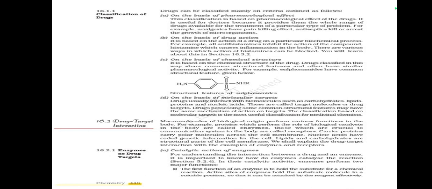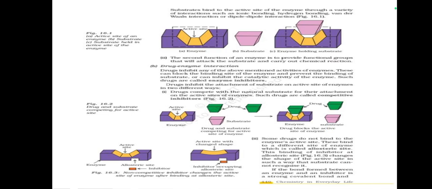Active sites of enzymes hold the substrate molecule in a suitable position so that it can be attacked by the reagent effectively. Substrates bind to the active site of the enzyme through a variety of interactions such as ionic bonding, hydrogen bonding, van der Waals interaction, or dipole-dipole interaction. The second function of an enzyme is to provide functional groups that will attack the substrate and carry out chemical reactions. Drug enzyme interaction. Drugs inhibit any of the above mentioned activities of enzymes.